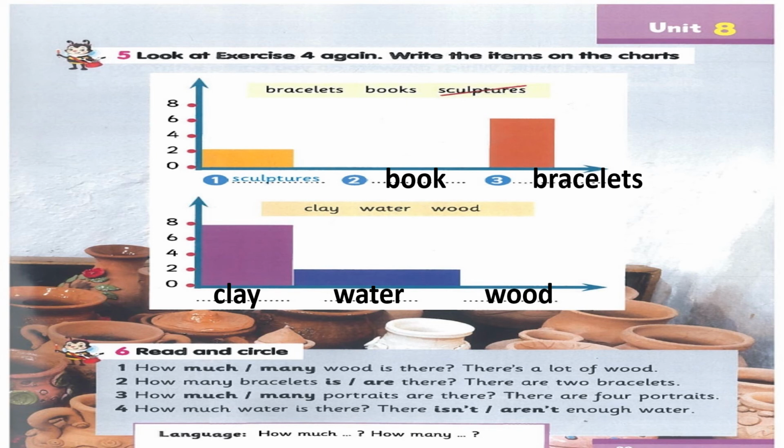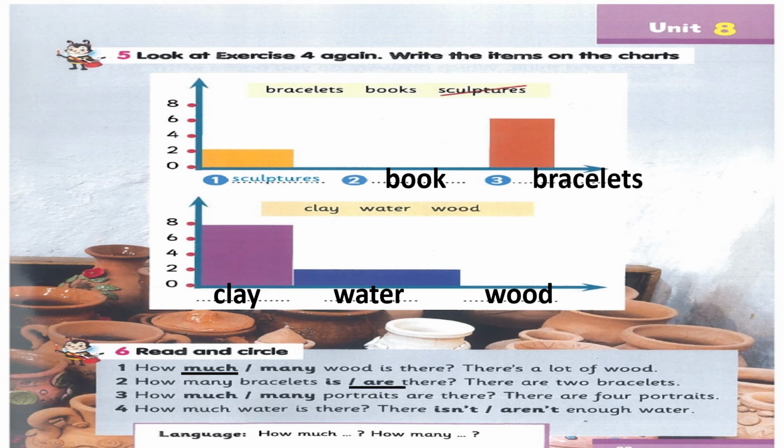Focus, guys. We cannot count wood. That's right. That's why it will be how much wood? Number 2. How many bracelets are there? There are 2 bracelets. Focus, I said bracelets. Bracelets, we can count it. So how many bracelets? It's plural. So how many bracelets are there?